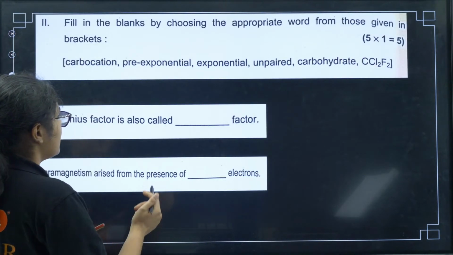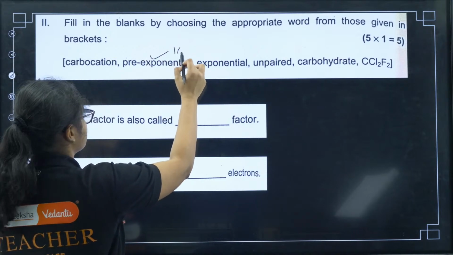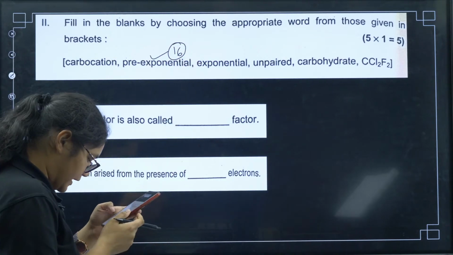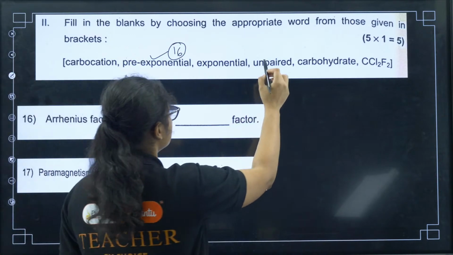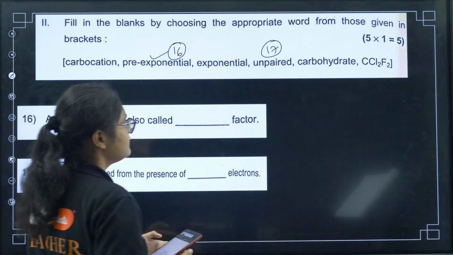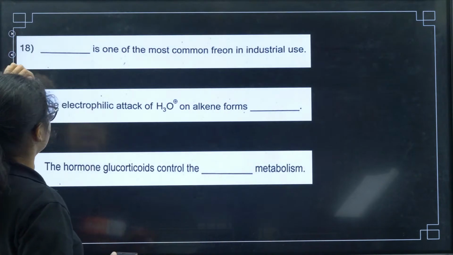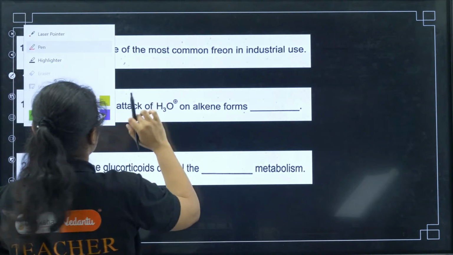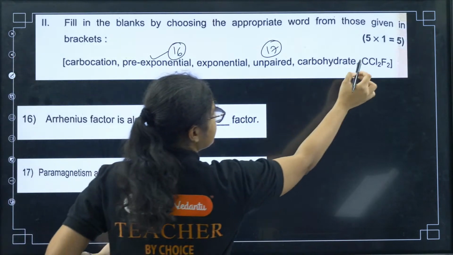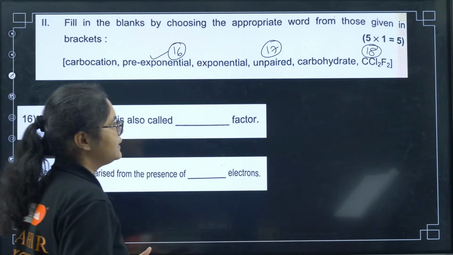Next, fill in the blanks. Arrhenius is your pre-exponential factor, the 16th one. Next, paramagnetism is due to unpaired electrons, the 17th one. Next, dash is the most common freon used. The freon given in the option is Cl2F2, so that is your 18th one.